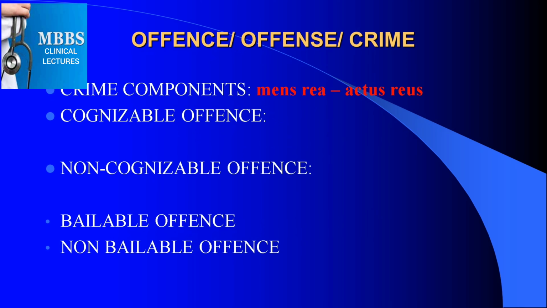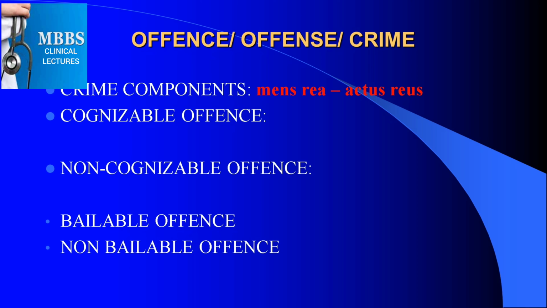Now another term, offense, with different spellings. In the first, offence, it is the C, and in the second, offense, it is the S. These are the same. Only the first one is British English and the second is American English.